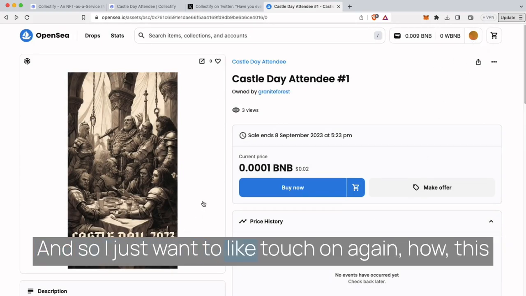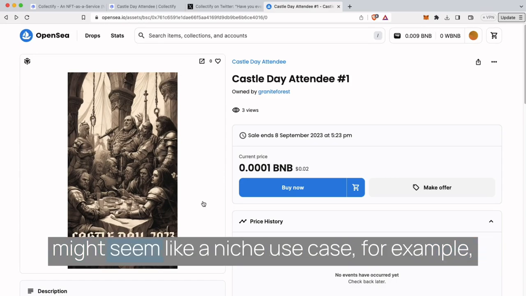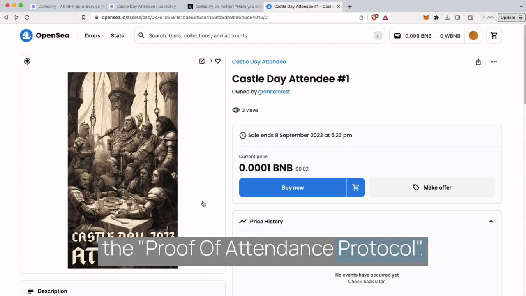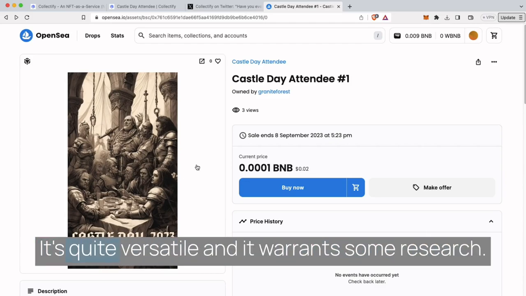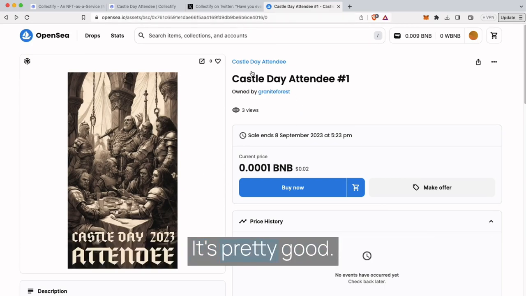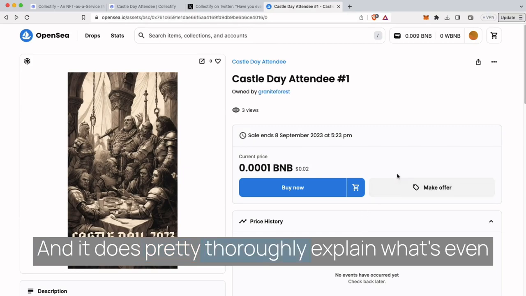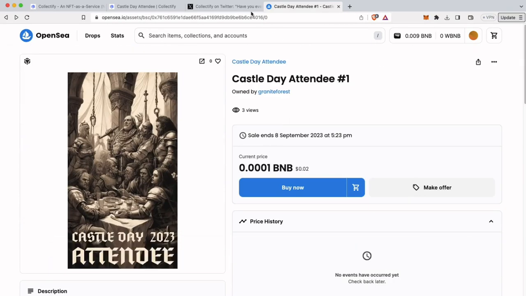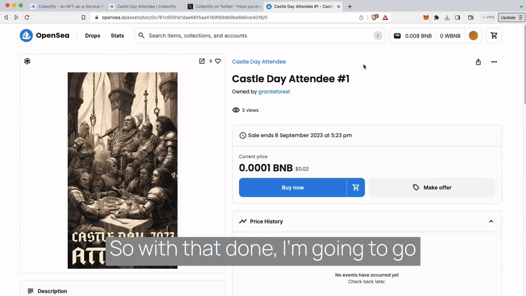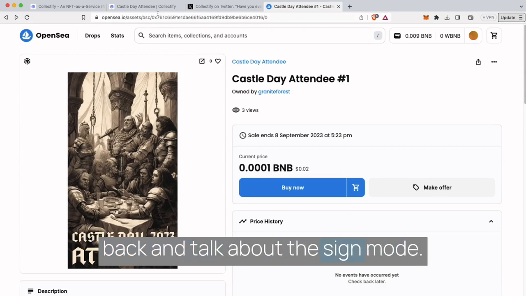And so I just want to touch on again how this might seem like a niche use case. For example, the POAP, the Proof of Attendance Protocol. That's what that stands for. I should have explained that earlier. It's quite versatile and it warrants some research. Go back and read that article I wrote. It's pretty good. And it does pretty thoroughly explain what's even going on here and why you should use them. So with that done, I'm going to go back and talk about the sign mode.